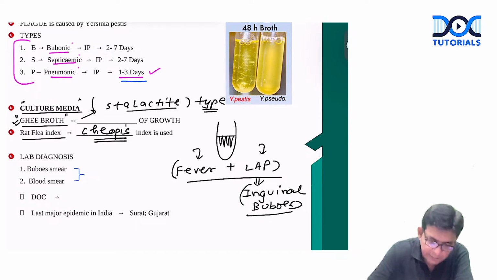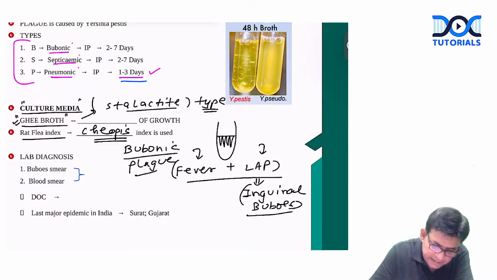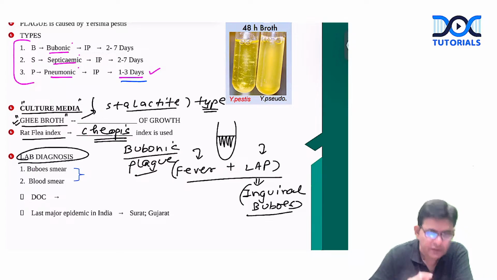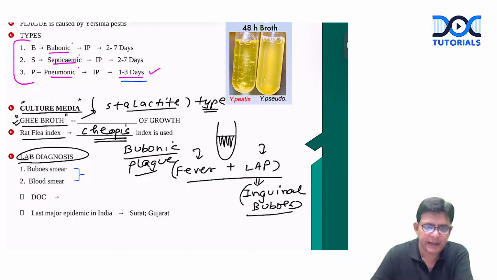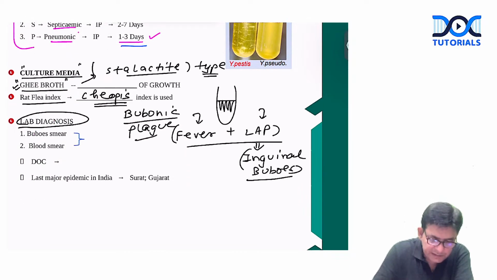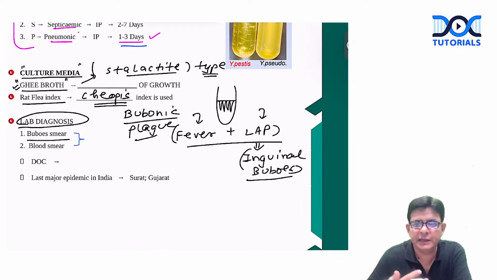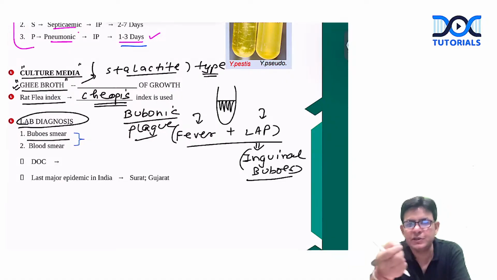As bubonic plague is one of the common entities reported nowadays, the lab diagnosis also revolves around the same. From those inguinal buboes you will take the smear, the tissue biopsy, and prepare the bubo smear.